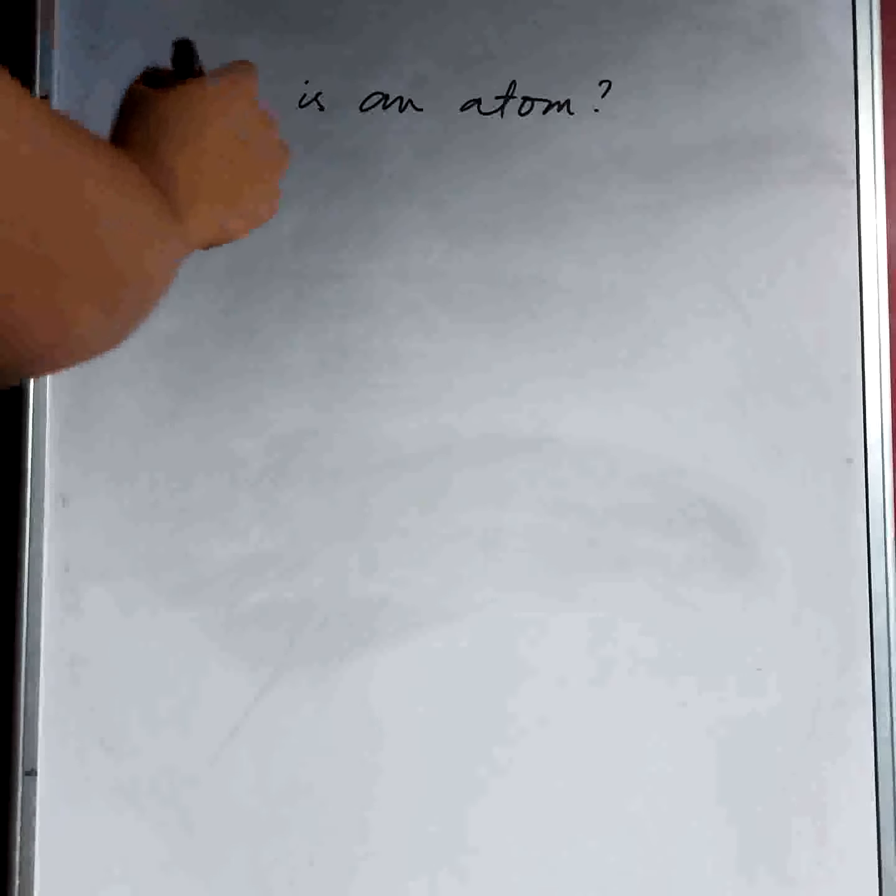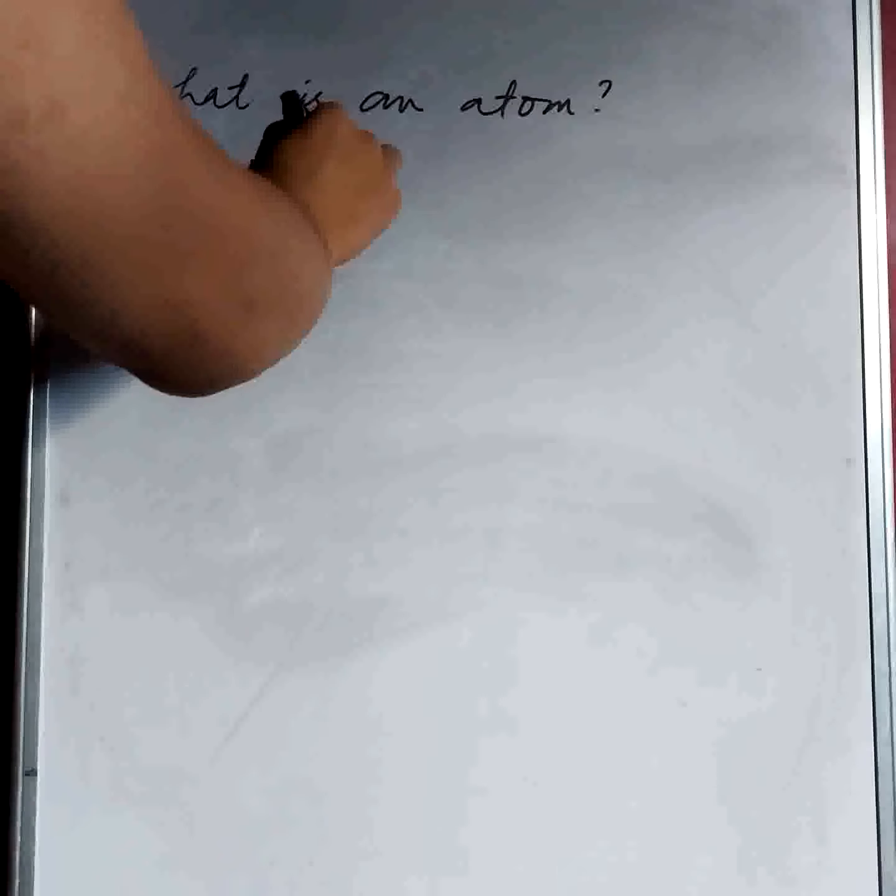If we think about the size of, say, a daily object, a cup, it's big, we can hold it. But when we think about an ant, it's of the order of 10 raised to the power -2 meters.